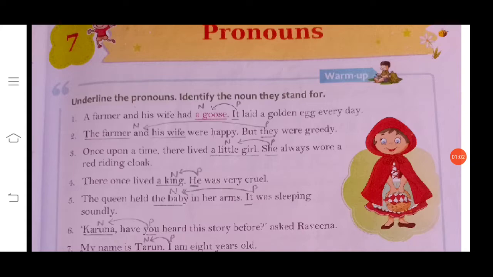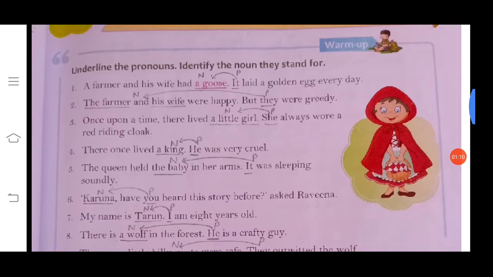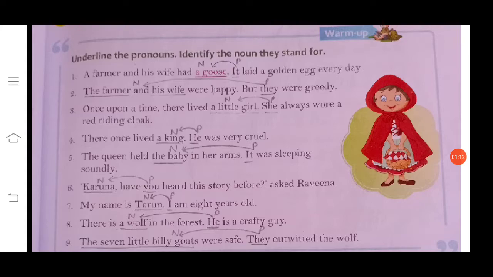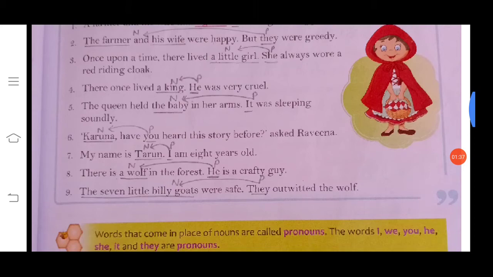Okay, first one: a farmer and his wife had a goose. It laid a golden egg every day. A goose is a noun, I have written it, and it is a pronoun. Number 2: the farmer and his wife were happy, but they were greedy. So the nouns are the farmer and his wife, and the pronoun is they. So they is used for the farmer and his wife.